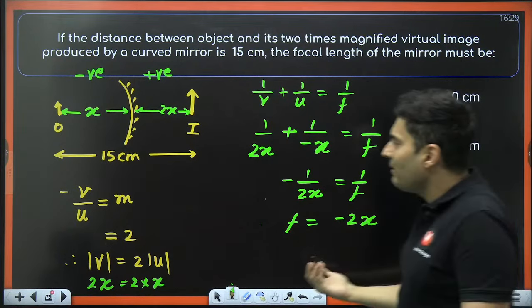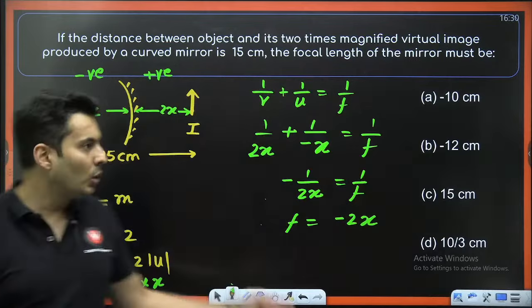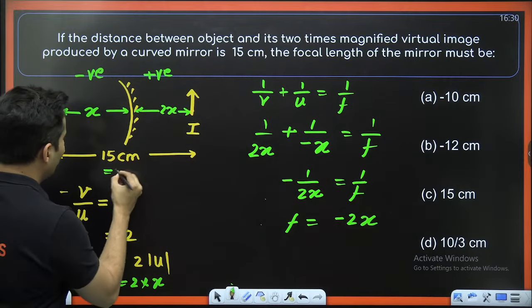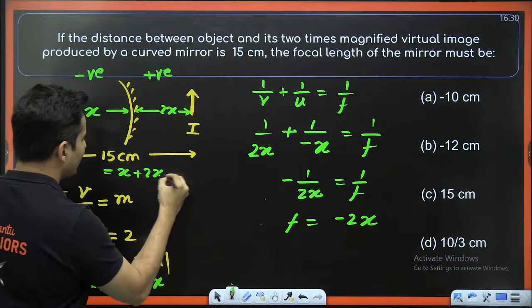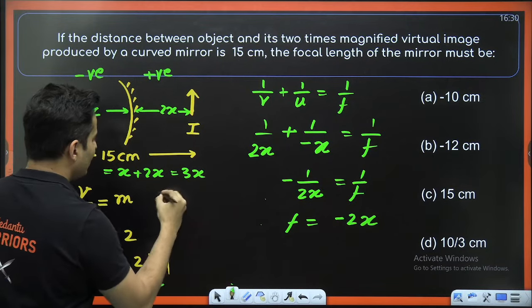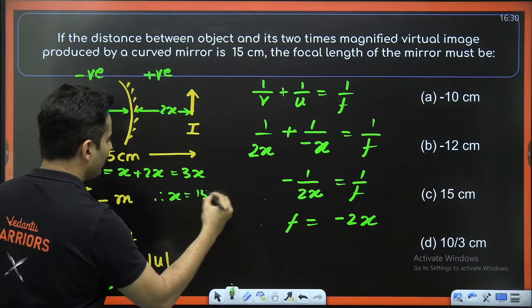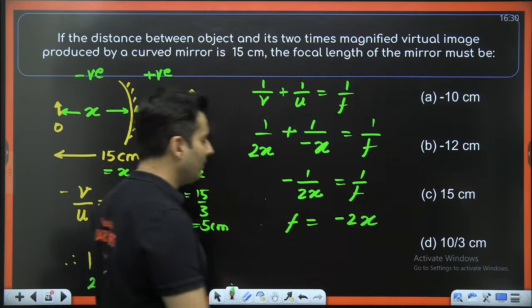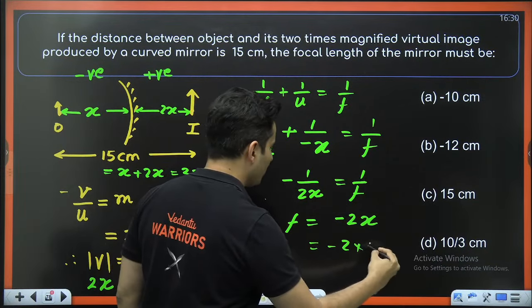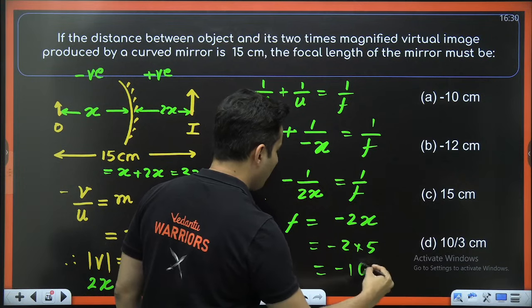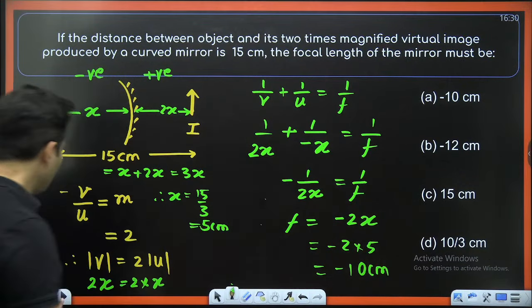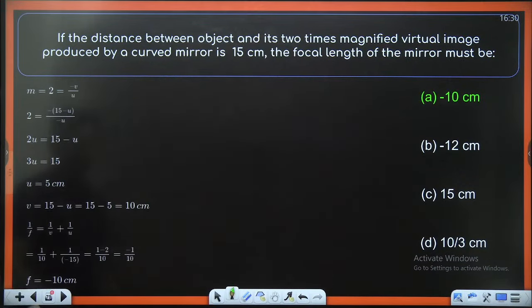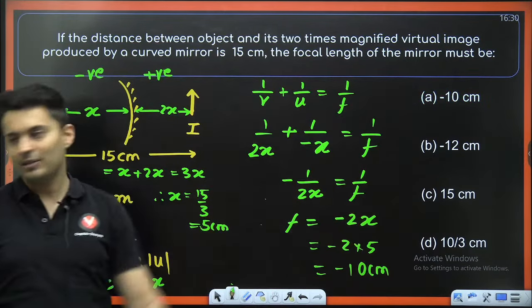What is the value of x? Guys, the total length was 15. So 15 was x plus 2x, which is 3x. Therefore, x will be 15 by 3, which is 5 centimeters. So this will be minus 2 into 5, which is basically minus 10 centimeters. Is that option there? Yes, it is there as option A.